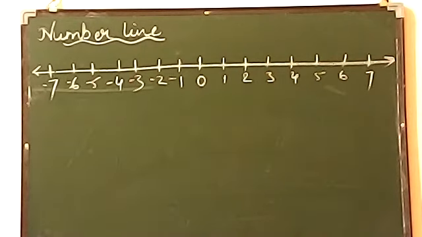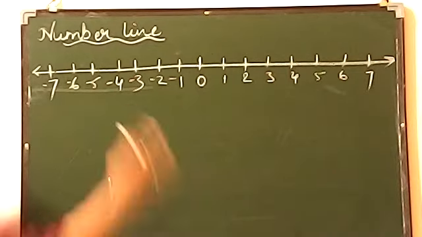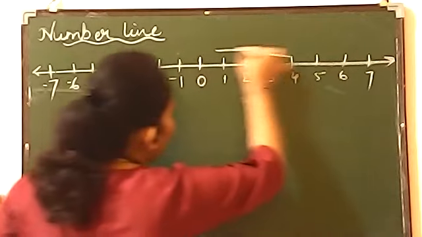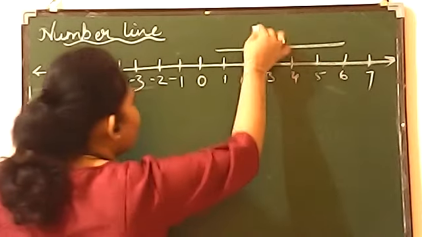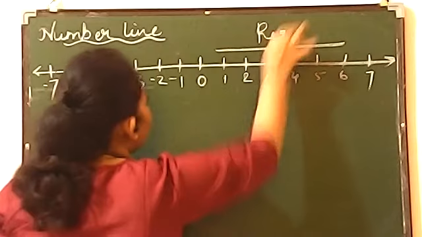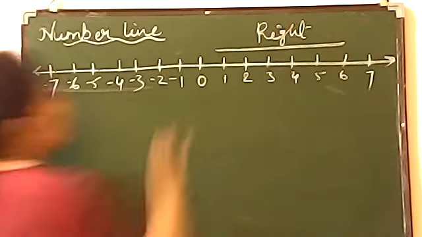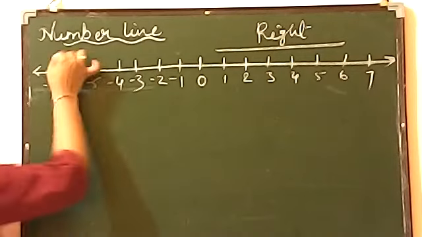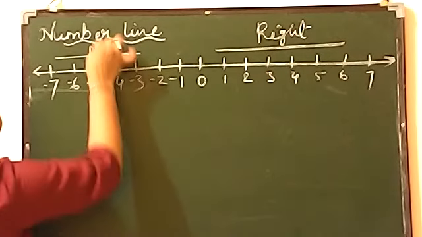Now the first thing, always remember on a number line, you will always have the positive numbers on the right side. Right side is given to the positive numbers and left is given to the negative numbers.